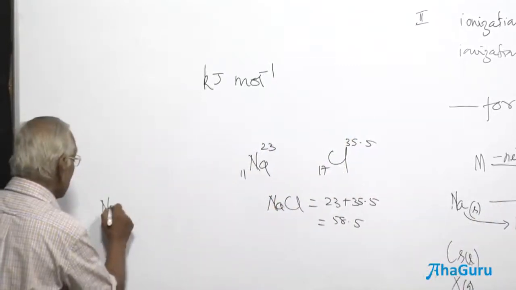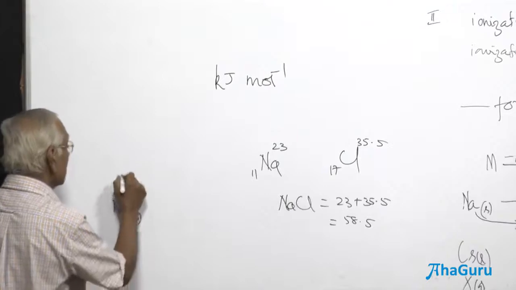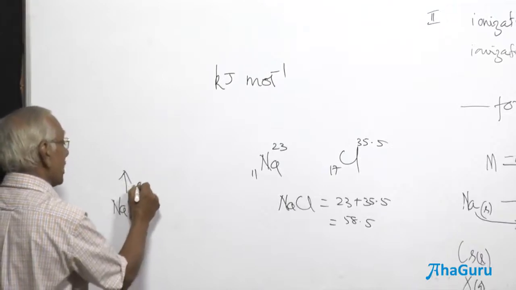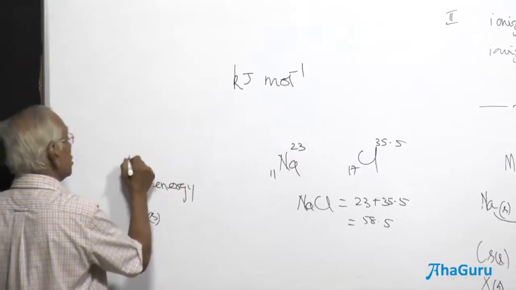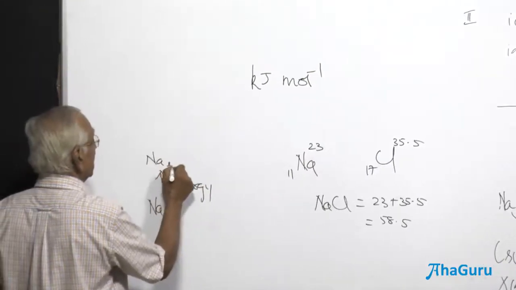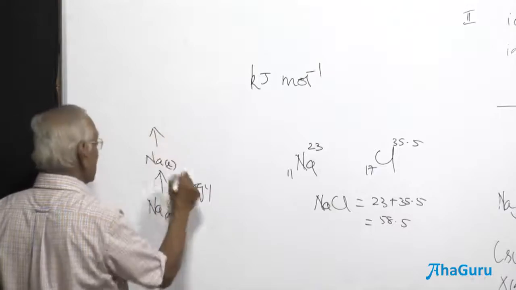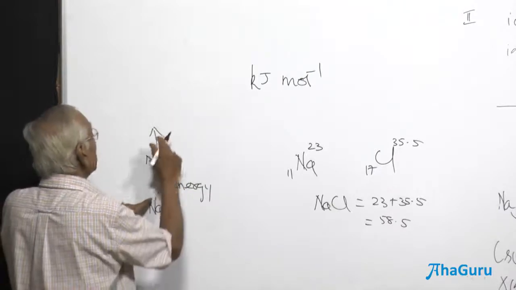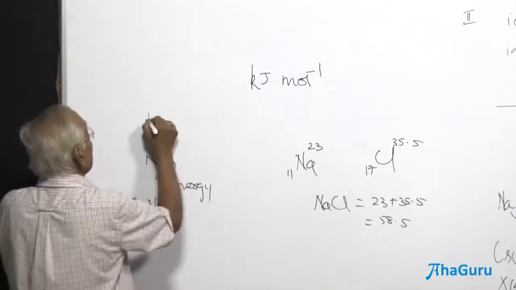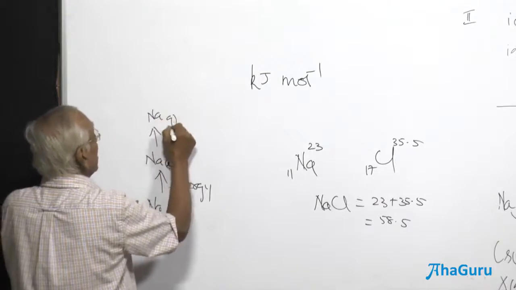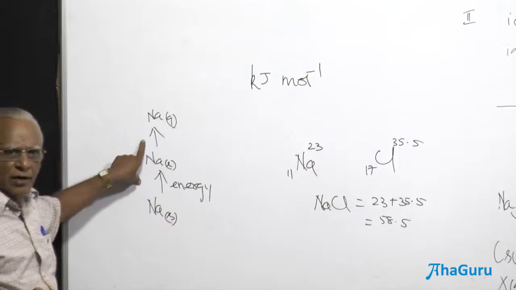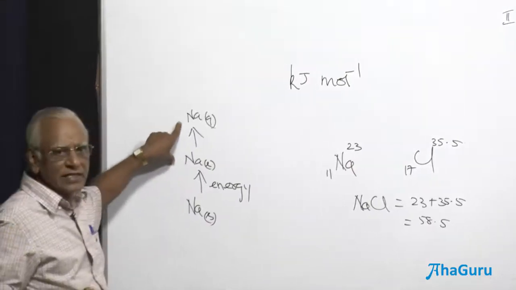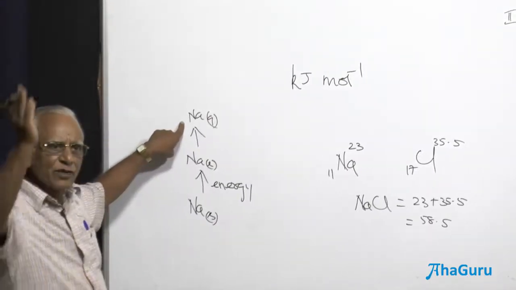This is going to be sodium solid. You supply energy here, absorb energy, endothermic process. And what happened? Sodium goes to the liquid state, or in some cases the melting point and the boiling point are going to be the same, and that is called the sublimation part of it. Because the attraction between the atoms in the liquid is going to be almost the same as that in the gaseous state, therefore it straight away converts to the gaseous state.